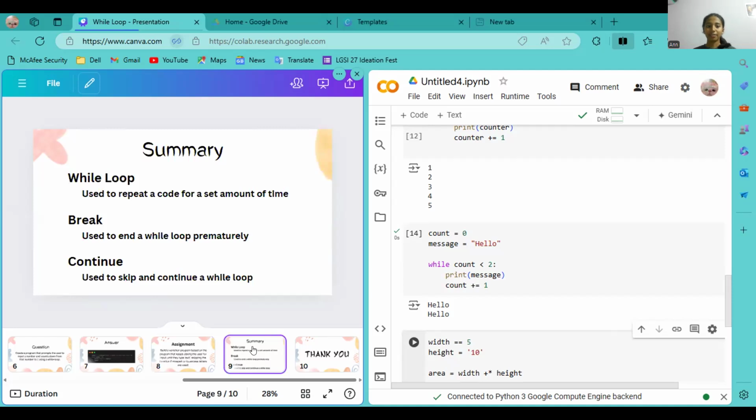So now we've moved on to the end of today's session. We'll do a quick recap or summary of today's class. First we learned about the while loop. It's written there: a while loop is used to repeat a code for a set amount of time. Can anybody unmute yourself and tell me what a while loop is? It's written right there, but I want to know how you understood it. Can anybody volunteer and tell me what a while loop means in your own words?